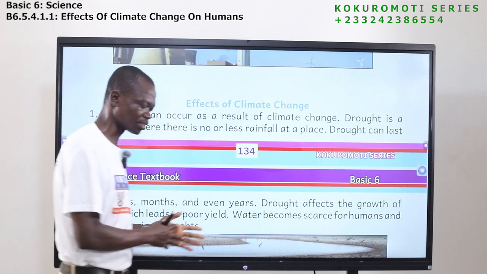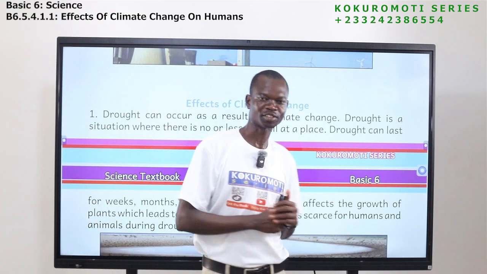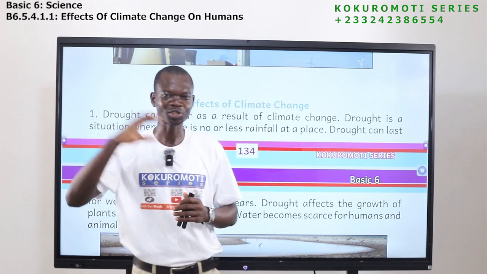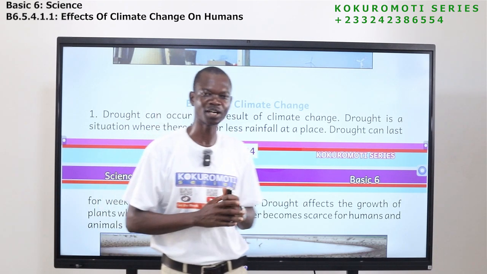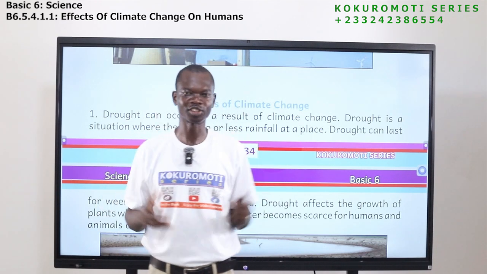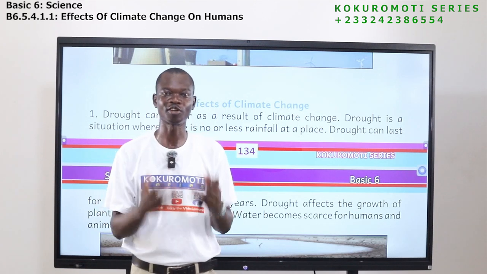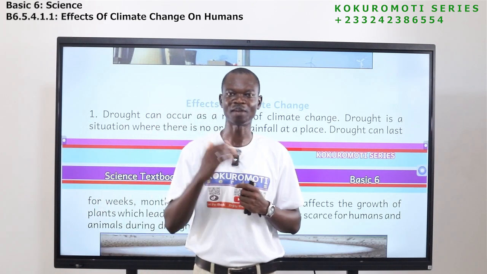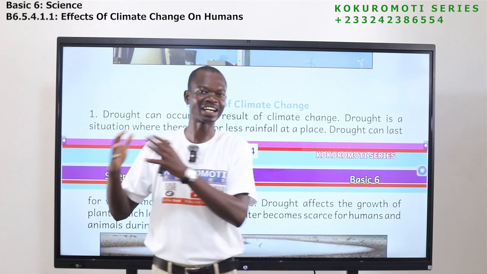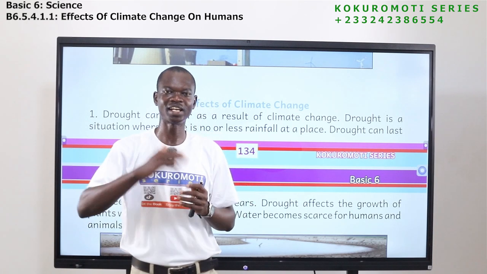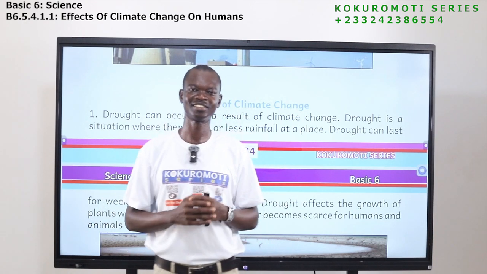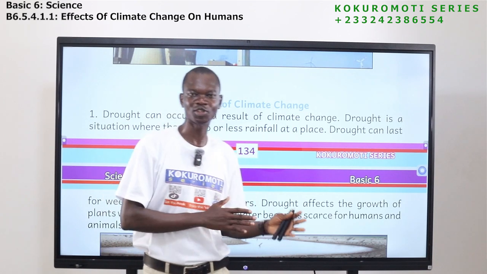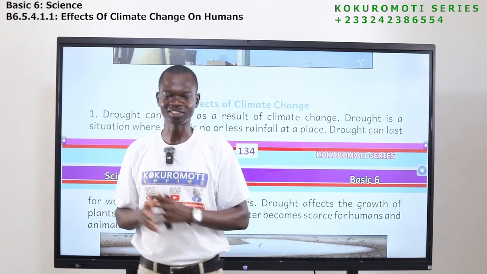Before we look at the effect of climate change, the causes of climate change, are they caused by human beings or they are not caused by human beings? They are caused by human beings. Emission of greenhouse gases, burning of fossil fuel, deforestation, livestock and rice cultivation.